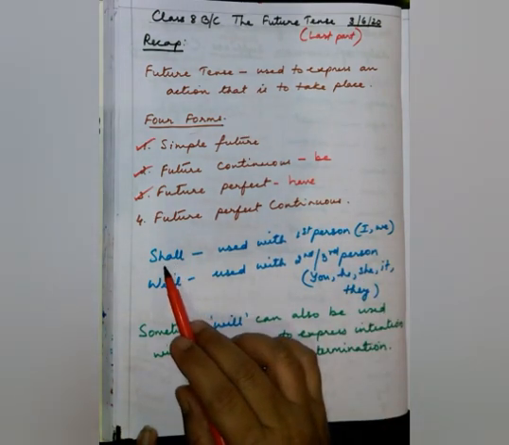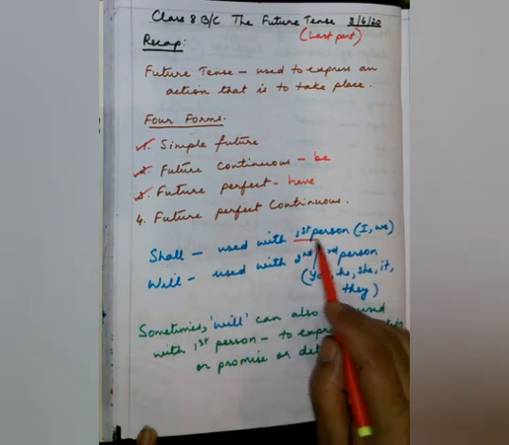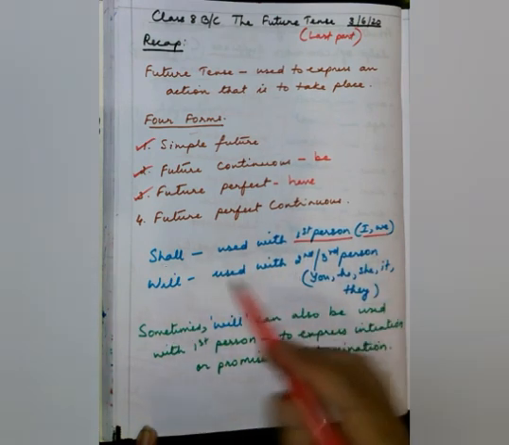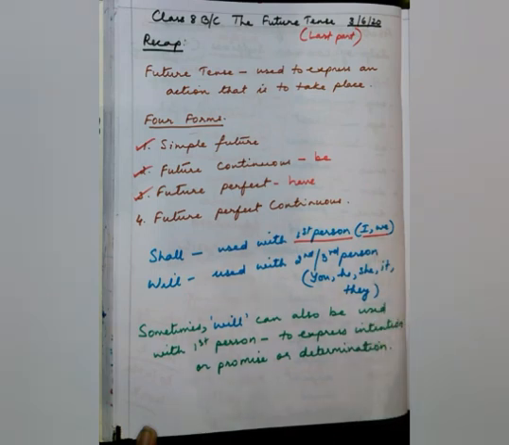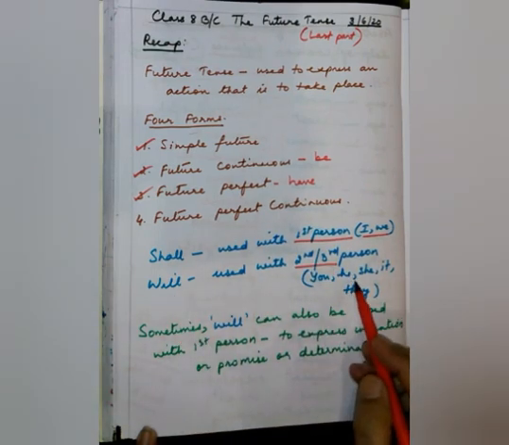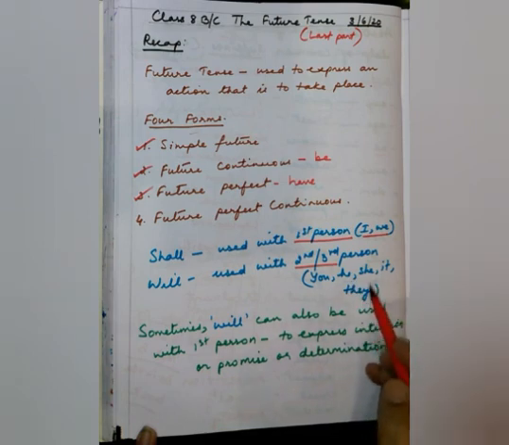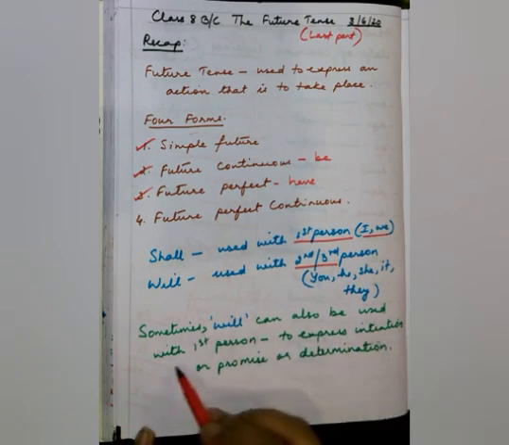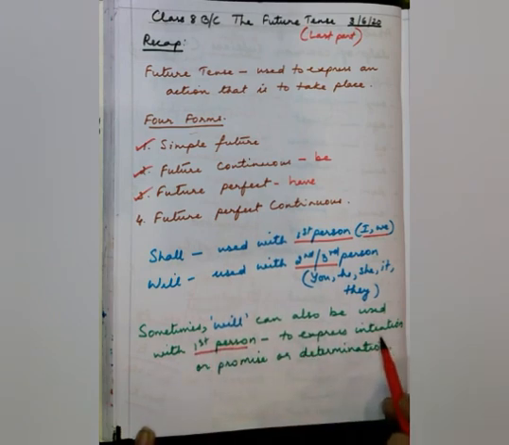Now, how do we use shall? Shall is used with first person, I or we. And will is used with second or third person, that is you, he, she, it or they. Sometimes will can also be used with first person to express intention or promise or determination.